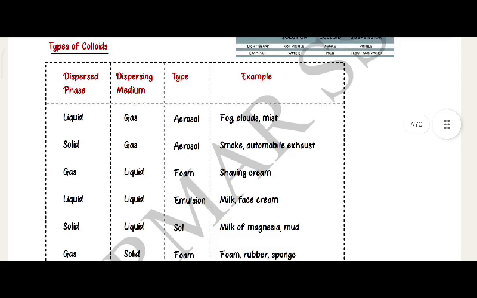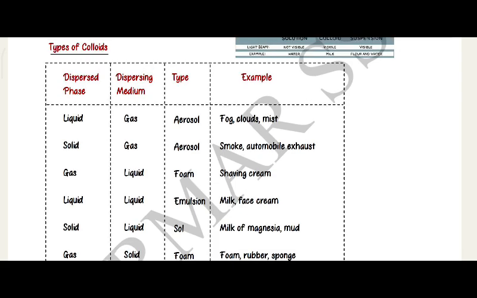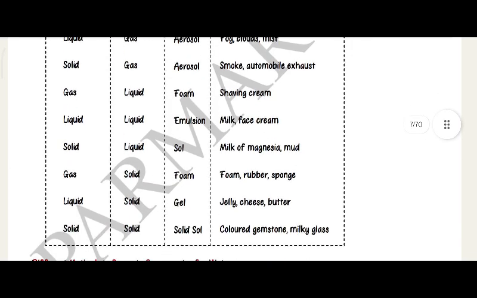Types of colloids: dispersed phase, dispersed medium, type and example. Liquid in gas, aerosol: fog, cloud, mist. Solid in gas, aerosol: smoke, automobile exhaust. Gas in liquid, foam: shaving cream. Liquid in liquid, emulsion: milk, face cream. Solid in liquid, sol: milk of magnesia, mud. Gas in solid, foam: rubber, sponge. Liquid in solid, gel: jelly, cheese, butter. Solid in solid, solid sol: colored gemstone, milky glass.